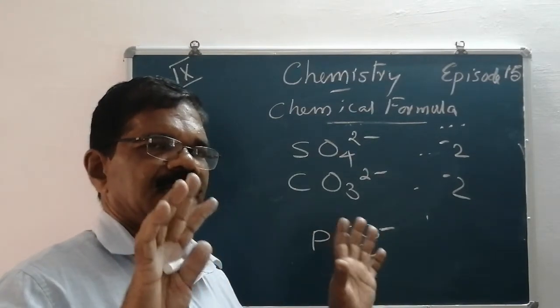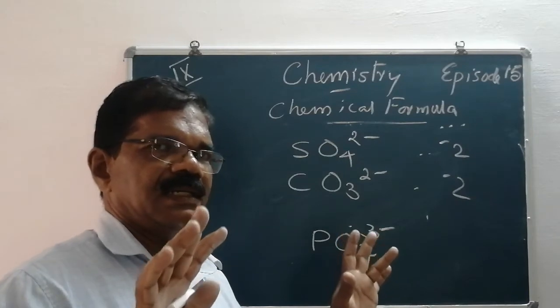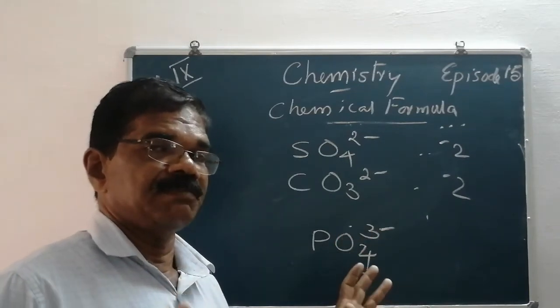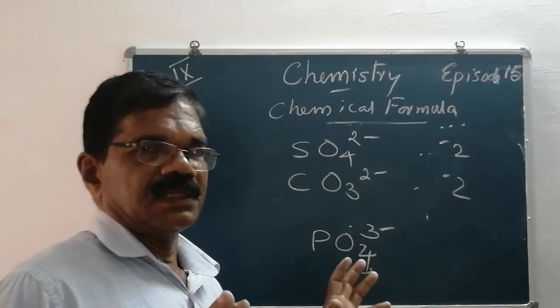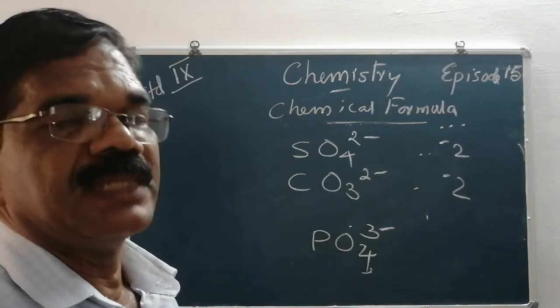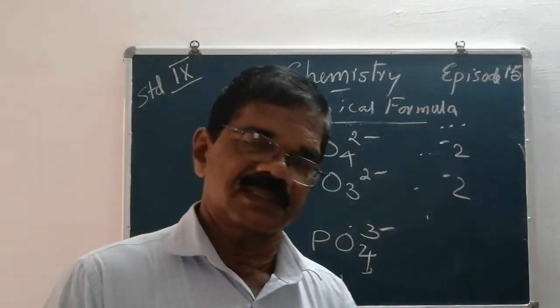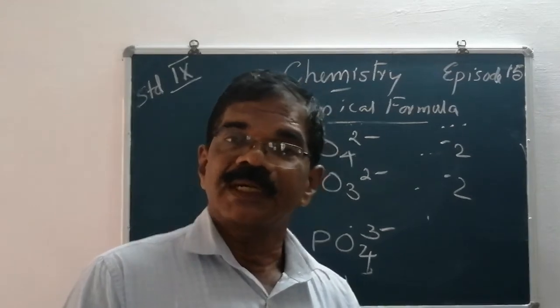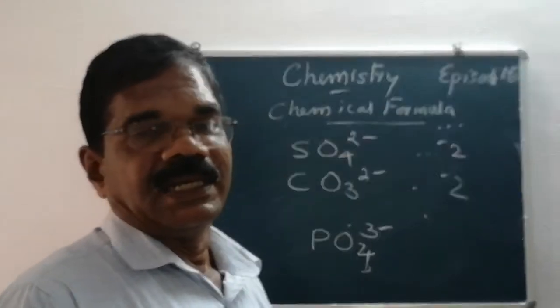What are these things? Atoms, elements, symbols. What do you mean by a symbol? It is a short form of the chemical name of the element. Symbols represent the short form of the chemical names.